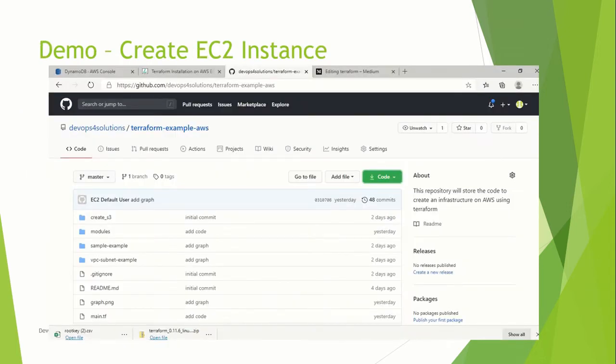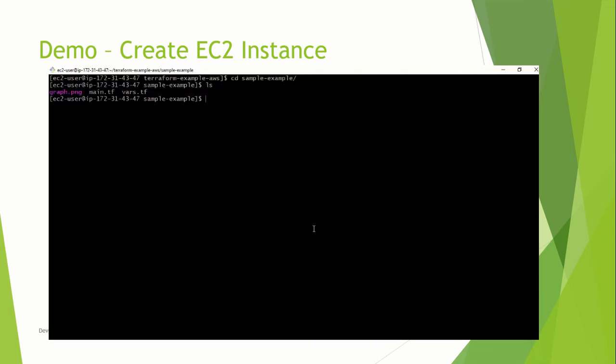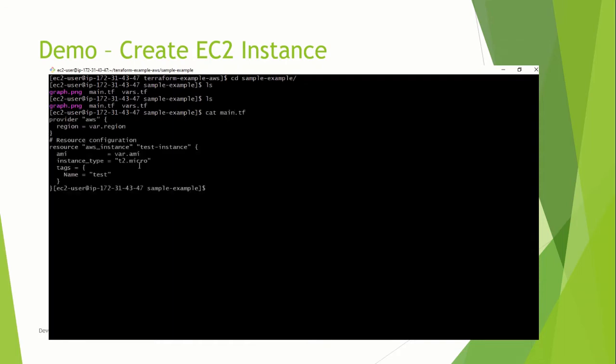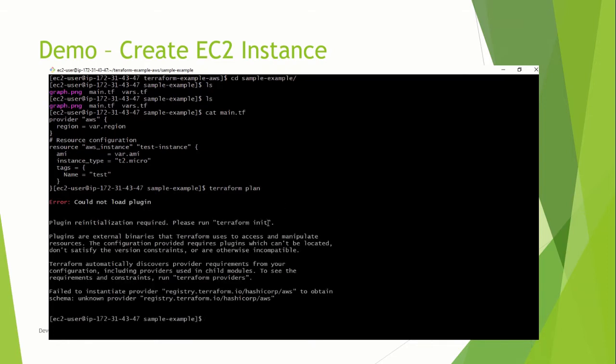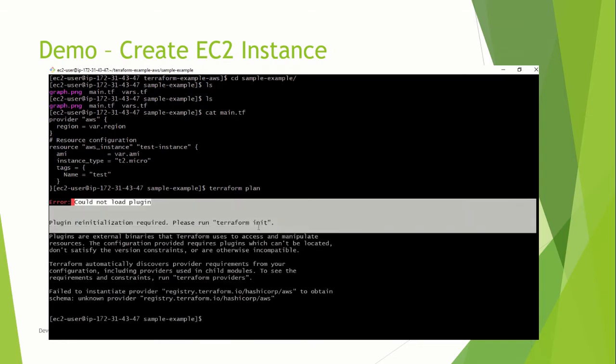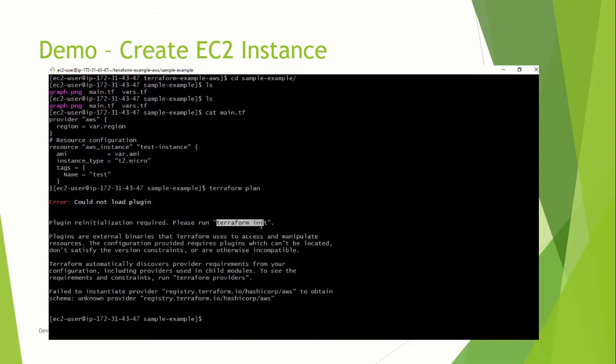So let's do the demo of this. I have this GitHub repo that I have cloned on my instance, and this is my sample example. You can also try to do this. If you are a beginner, it will definitely help you. Now I am doing the plan. You can see that this is what you will get. You always have to do the initialization before you can actually run the plan.